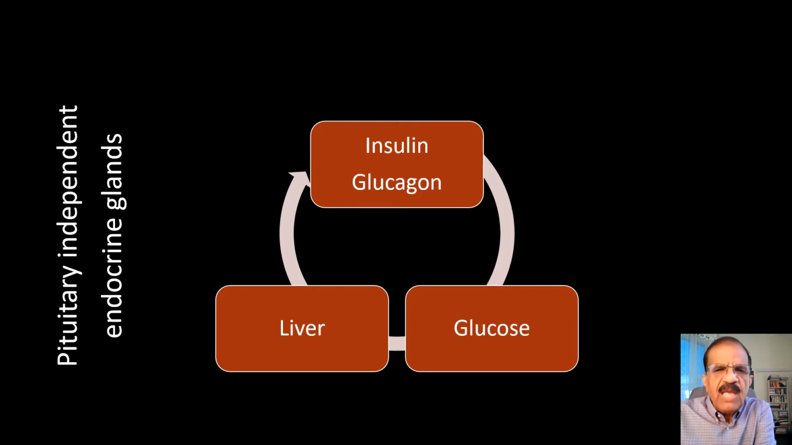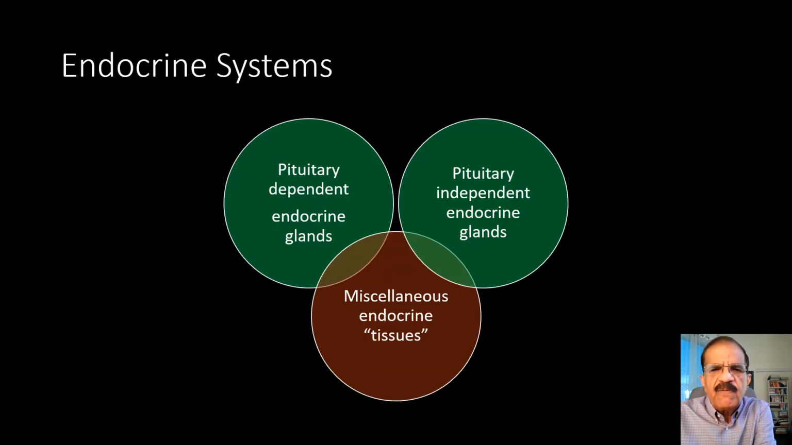So I have given you three examples of how these pituitary independent endocrine systems work. They have their own loop back feedback system. Now let's take the third example, the miscellaneous endocrine tissues.